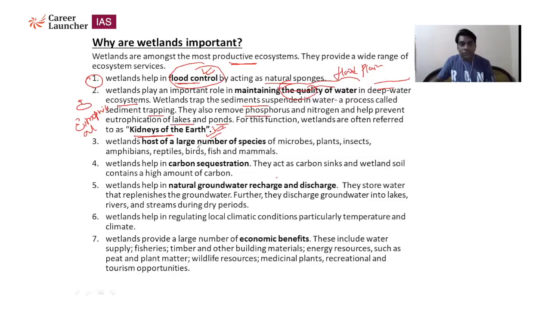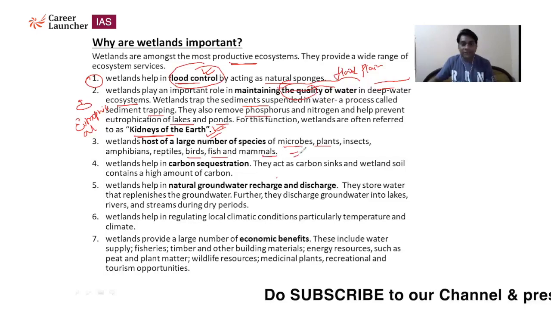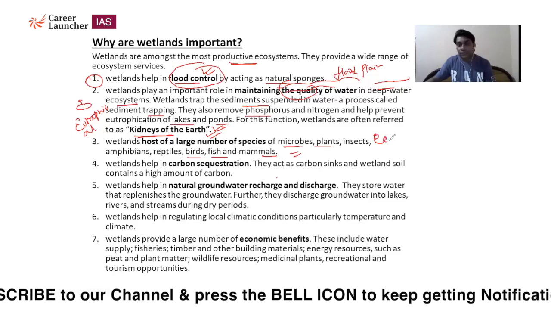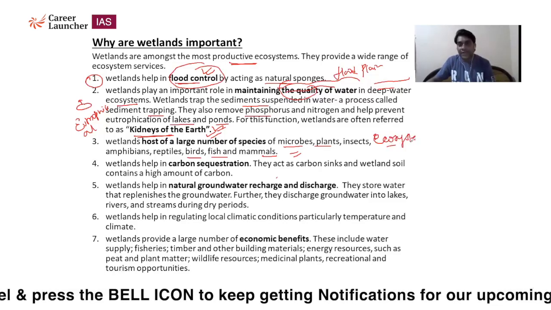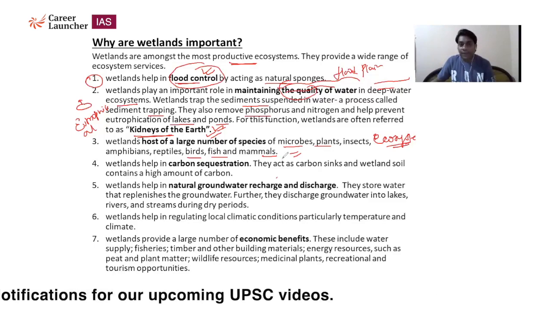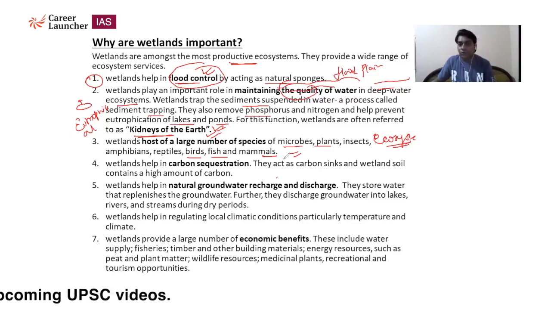Wetlands host a large number of species of microbes, plants, insects, amphibians, reptiles, birds, fish, and mammals. That's why it is considered a perfect ecosystem, where you will see a diversity of species. Because of the availability of microorganisms, planktons, and zooplanktons, fishes will be there. If more fishes are there, then migratory birds will also be present. Reptiles and mammals will also visit the area. So it's considered a balanced ecosystem.